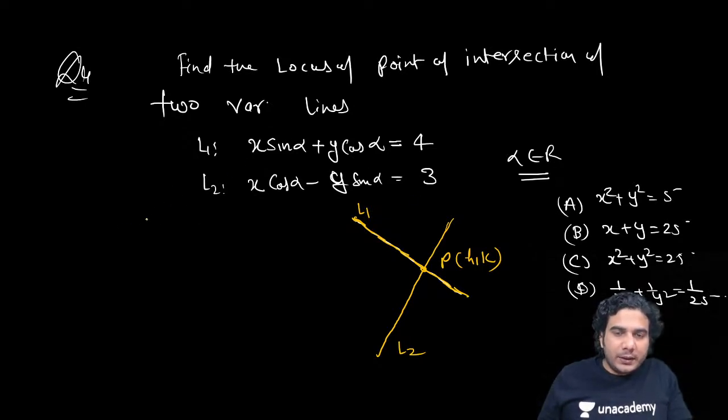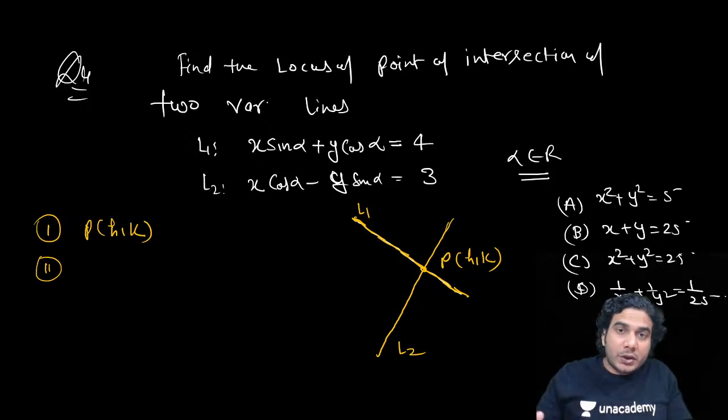So you have assumed point P, h comma k, then apply the given condition. This is the first step. I'm repeating all these steps of locus. Now the second step was to apply the given condition. What is the given condition? That this is the point of intersection of the given lines. That means it lies on both the lines because the equations of the lines are given. So we will put this point on the equation of lines.